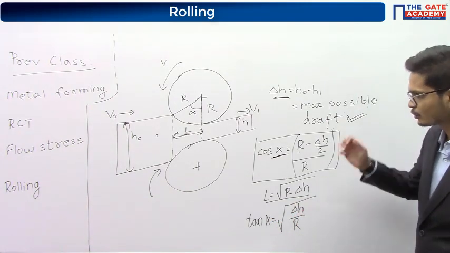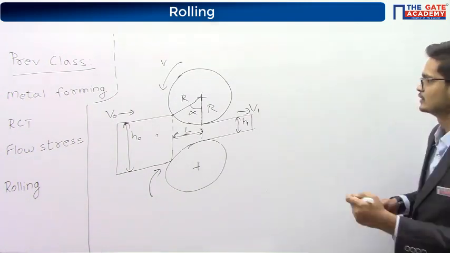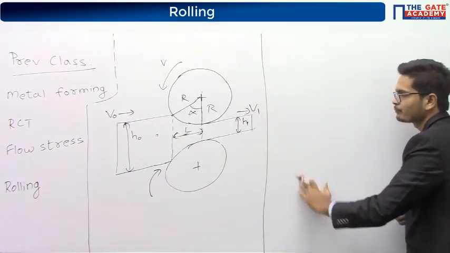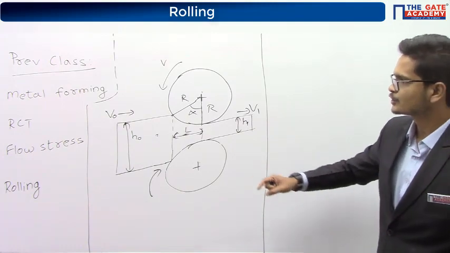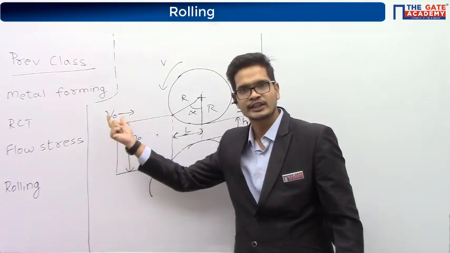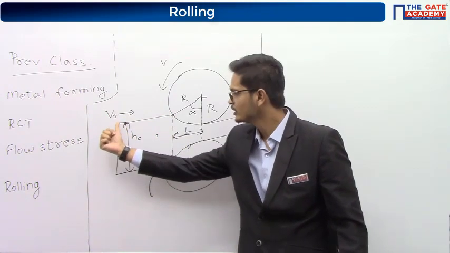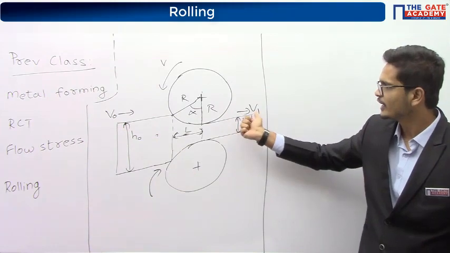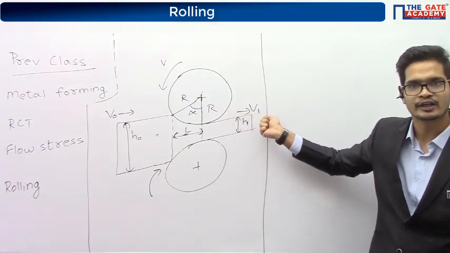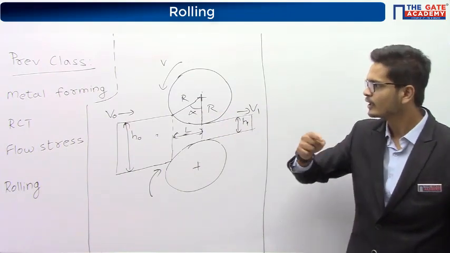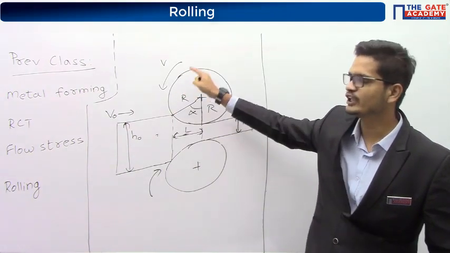Okay, so let's proceed with today's class now. From this portion I am starting today's portion. Please focus here. Okay guys, so let's see the velocities. Here v0 is the initial velocity of the component, right? The component initially is entering with the velocity v0. It is exiting with the velocity v1. So v0 is the entry velocity, v1 is the exit velocity. And then here we have v.